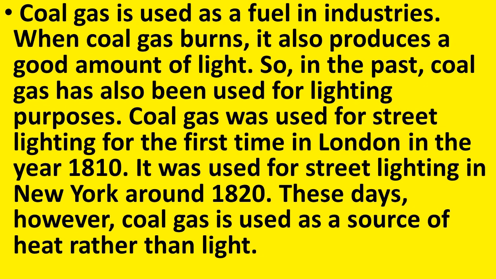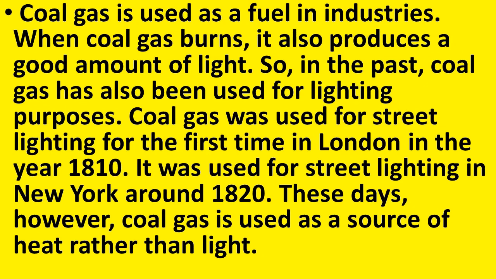So, it is used as a fuel in industries, and also when coal gas is burnt, it produces a good amount of light. Therefore, in the past, street lights were using coal gas.